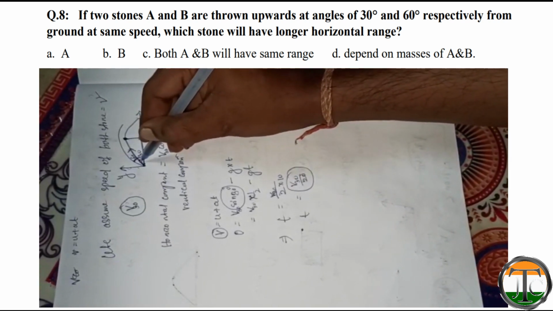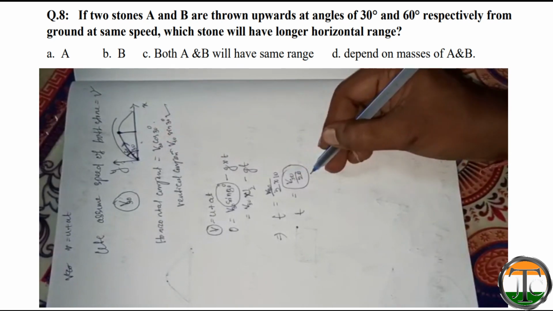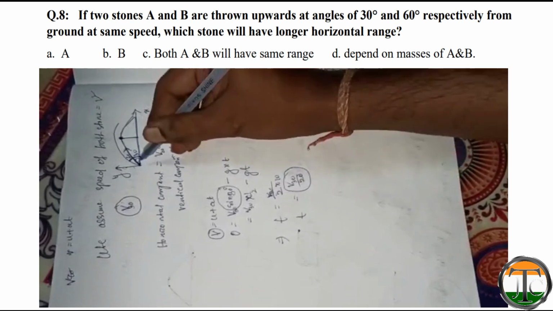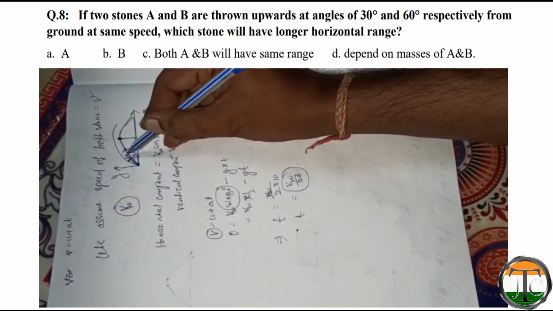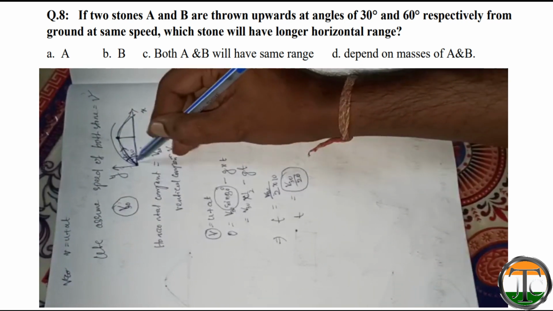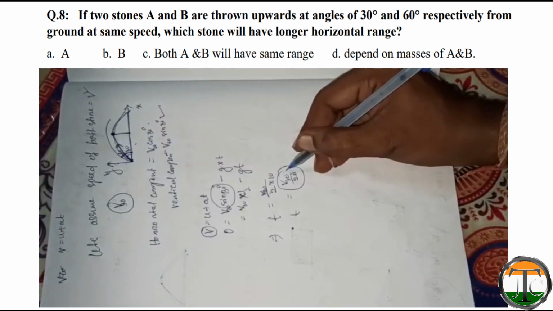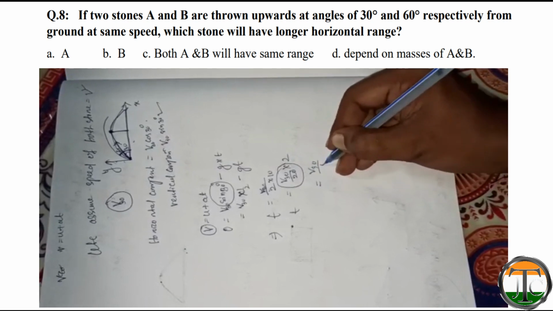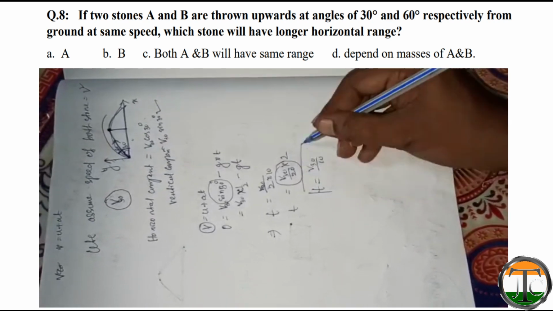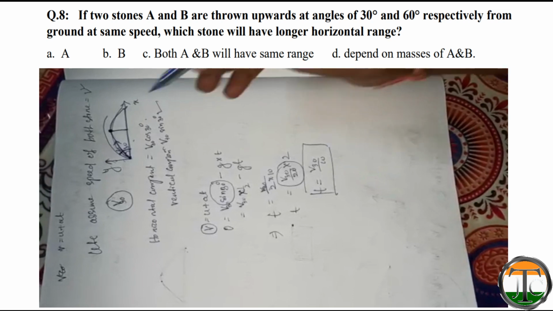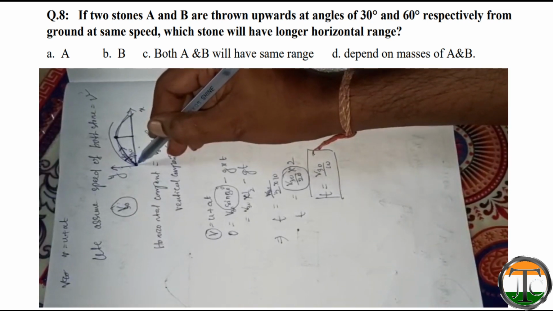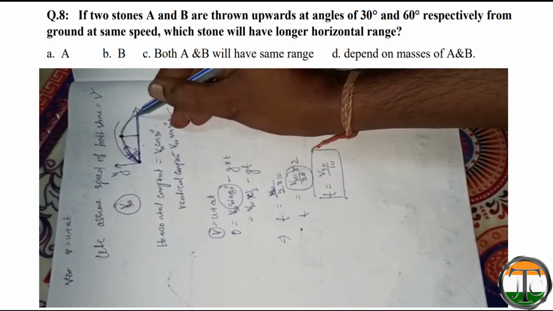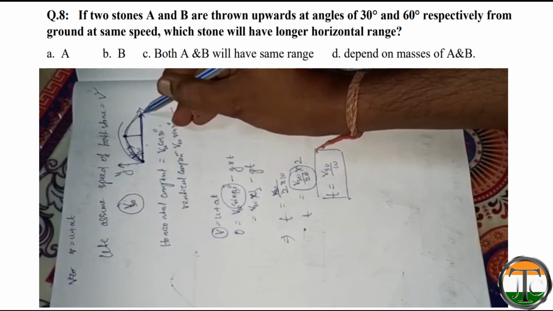So if this time is V30 by 20, then this time will also be V30 by 20. That means total time taken to reach the ground from this point to this point will be V30 into 2 by 20, that is equal to V30 by 10. T is equal to V30 by 10. Here the horizontal component is doing the horizontal displacement. So we need to calculate the horizontal displacement.